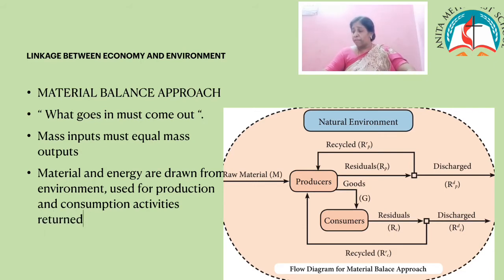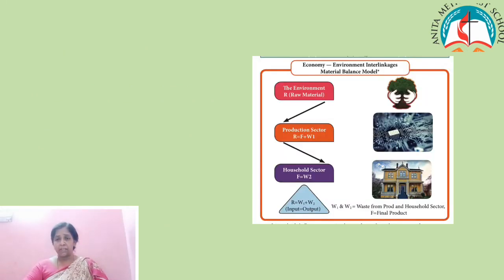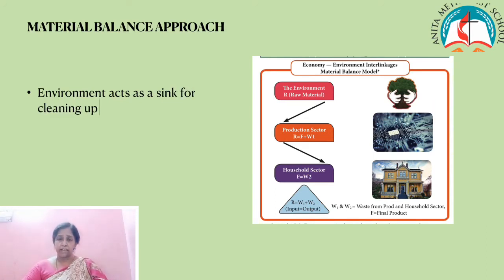In its simple form, the material balance approach has been given in the form of an equation. Children, as it is said in the material balance model, from this diagram it is clear that the raw material we extract from the environment, we use in production and also in the household sector, and they send out all the waste to nature. W1 is the waste from production and W2 is the waste from the household sector, and that is what we have learned in the material balance model.